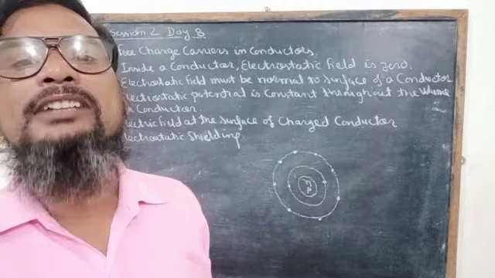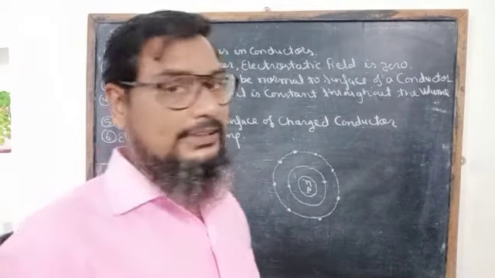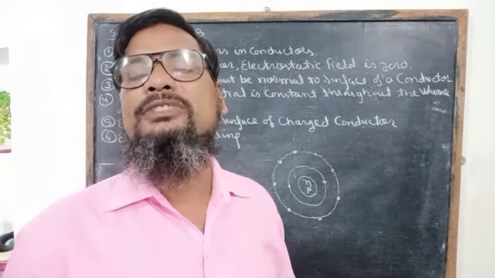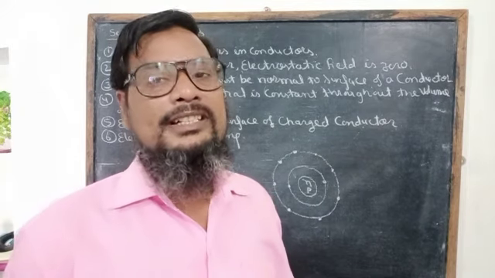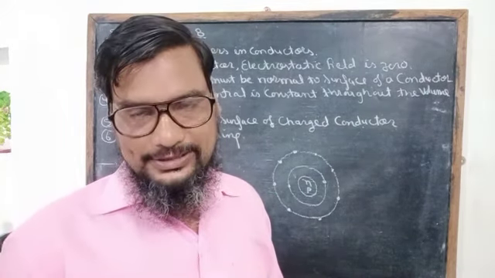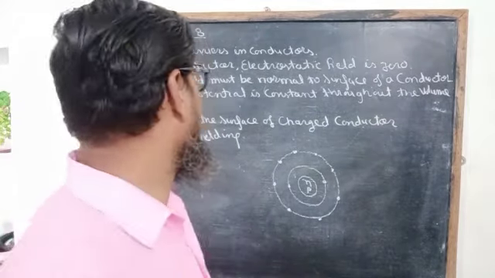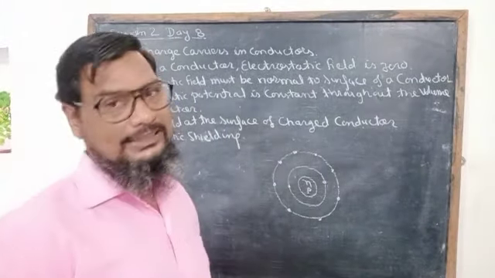These electrons come out of the atom and move freely in the lattice of the substance. These electrons are called free electrons. So this is the concept of free electrons in metallic conductors.